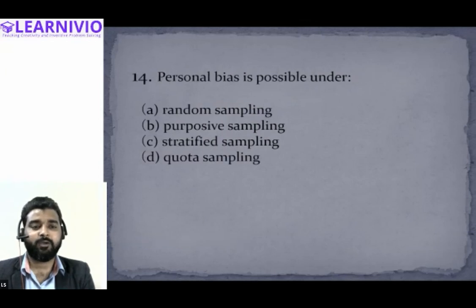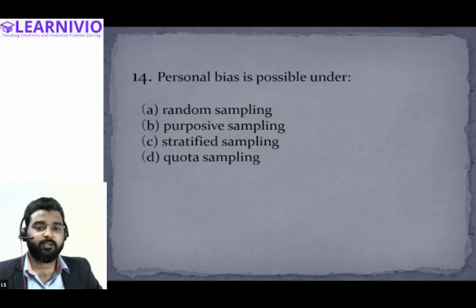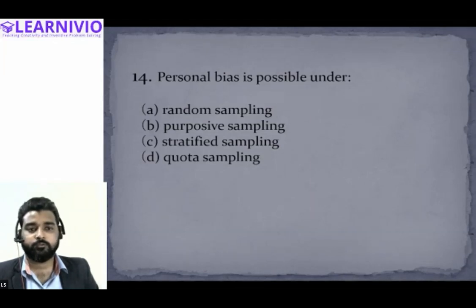Next, personal bias is possible under which sampling? Ikra, personal bias is possible under which? Random sampling, purposive sampling, stratified sampling, quota sampling. Oh, I think you have missed the lecture where we were talking about sampling. Okay, Ikra, you don't answer this question.